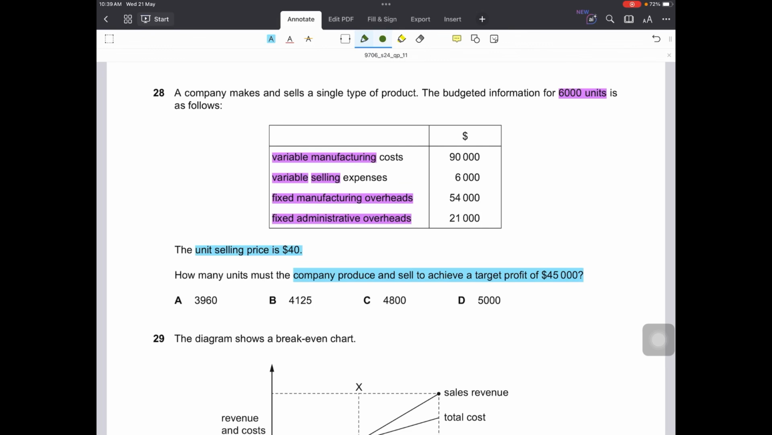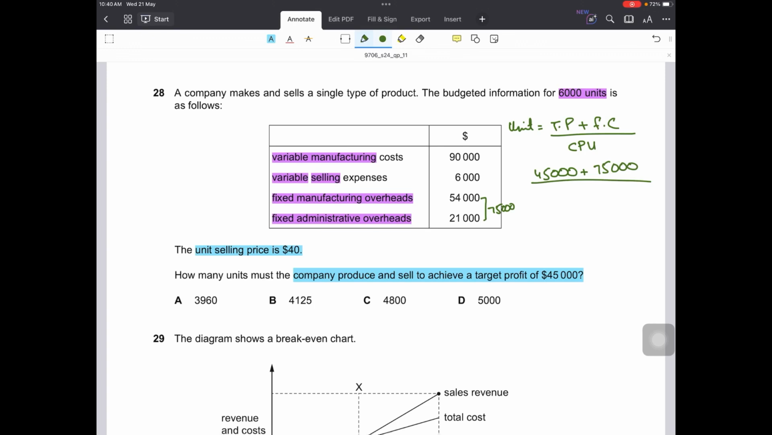Okay, so we use a simple formula to find out the number of units, and that is just an extension of the break-even formula. In order to find out the units, we add the target profit with the fixed cost, and we divide it by the contribution per unit, that is selling price minus variable cost per unit. So the target profit is 45,000, and what are the fixed costs? The total fixed costs are 54,000 and 21,000. The total is 75,000. So all the total costs, fixed costs only.